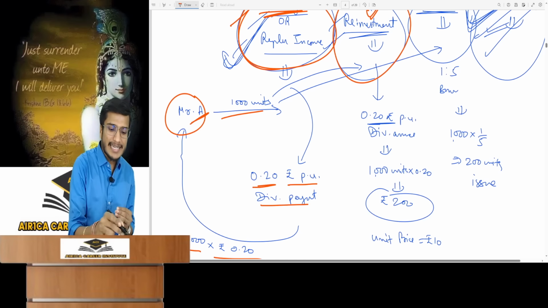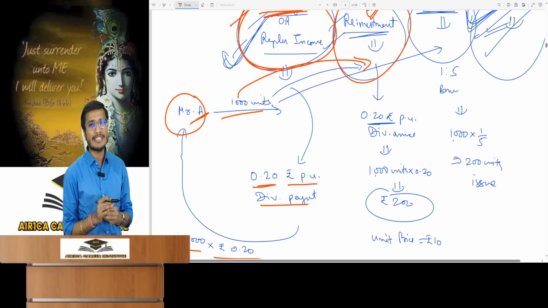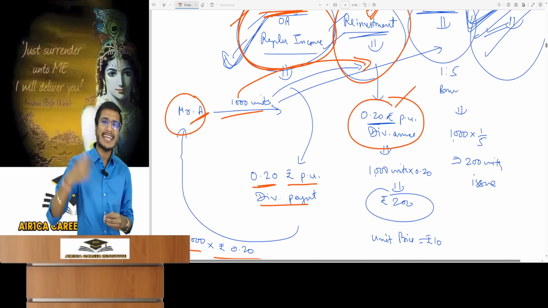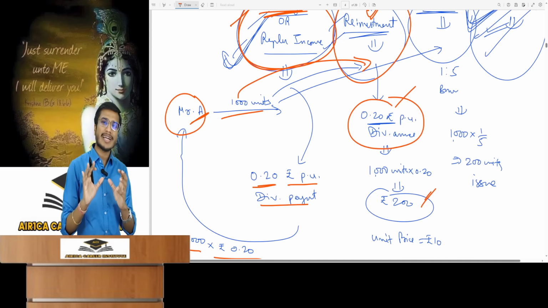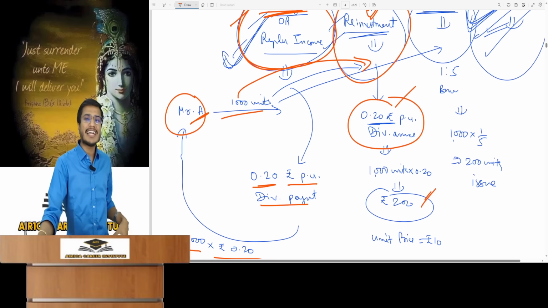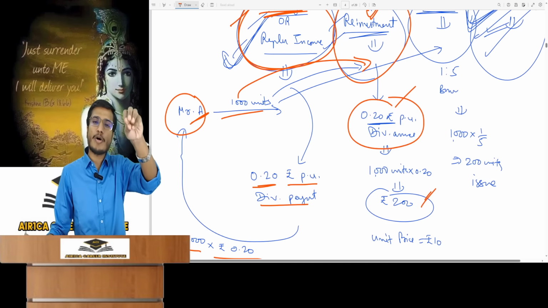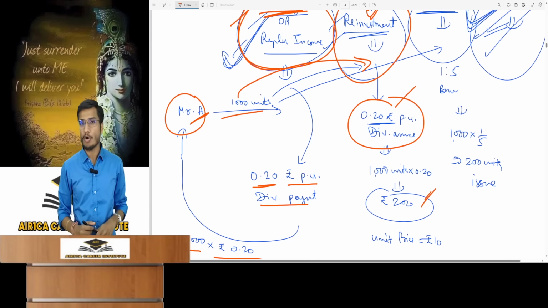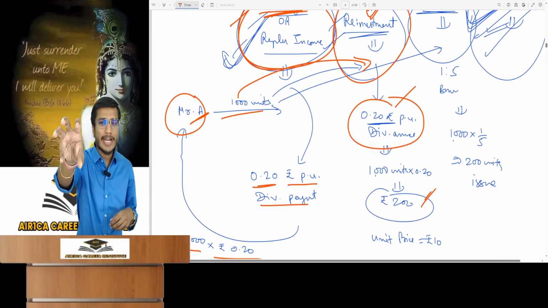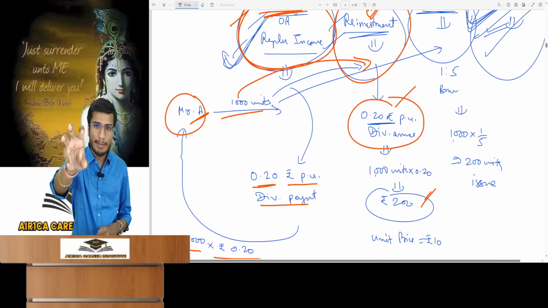For example, Mr. A has 1,000 dividend reinvestment units. This fund announced a dividend of 0.20 rupees per unit. How much dividend was made? A total dividend of rupees 200 was made, which Mr. A should receive. But now this is a dividend reinvestment fund. This time I am not going to deposit this amount of rupees 200 in Mr. A's bank account. What will I do? I will tell Mr. A, look, you are entitled to a dividend of 200. Your dividend payout is 200.